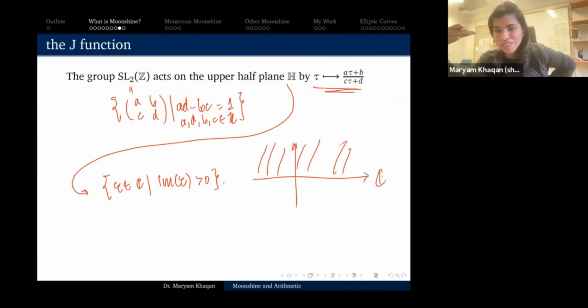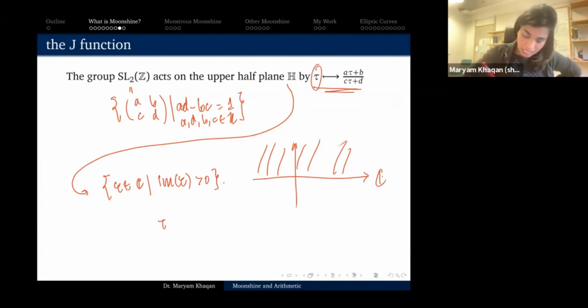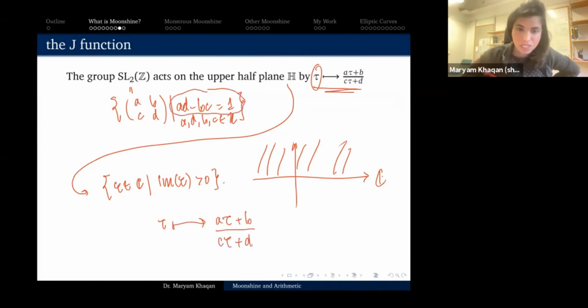If you get bored in my talk and you want another exercise, check this. Check that if I start with tau in the upper half plane and land at (A tau plus B) over (C tau plus D), with the condition that AD minus BC is 1, then this also lands in the upper half plane. So its imaginary part is also positive.